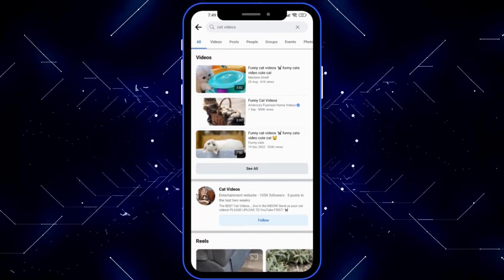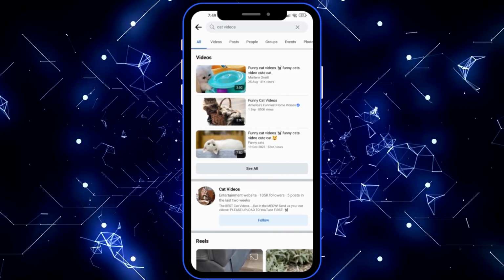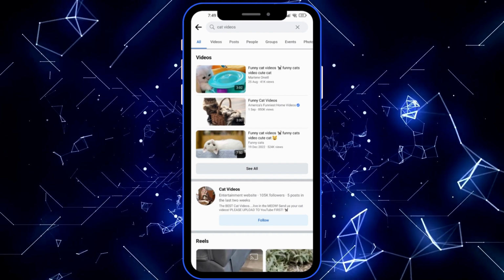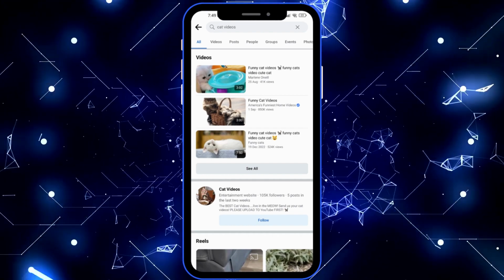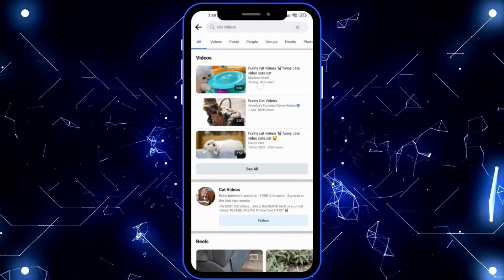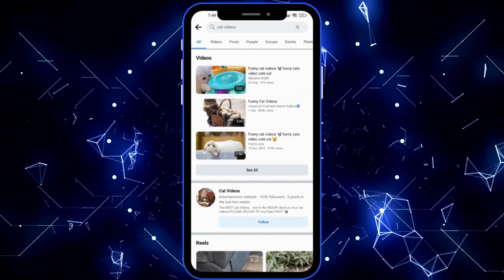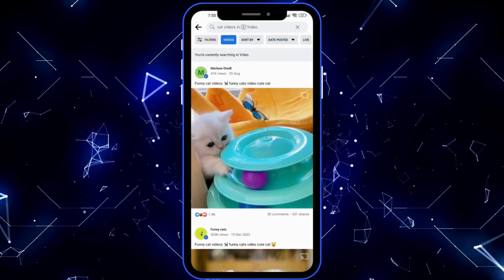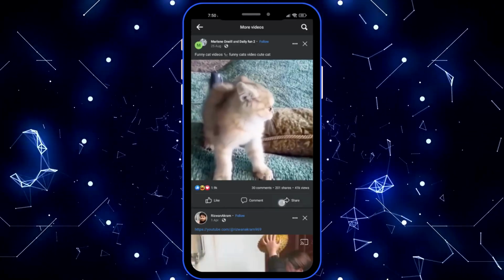So let's begin. Here we are in Facebook, and as you can see we have cat videos right here. Just for an example, we will be using cat videos to download. Let's say this one, we want to download this video right here. So we want to tap on it, and from here tap again until you see the share button.